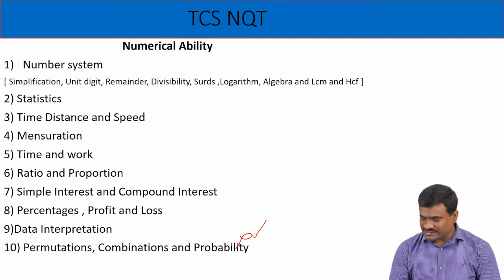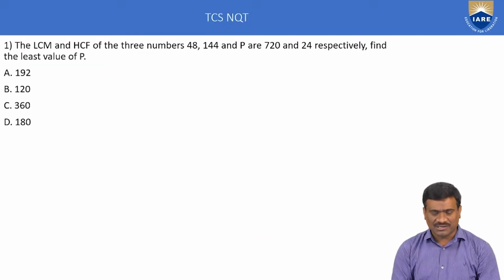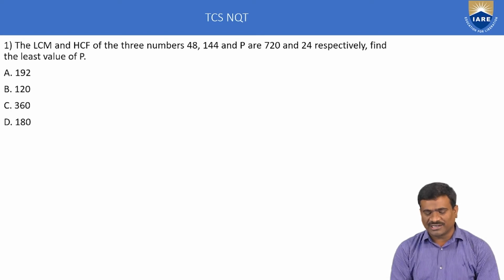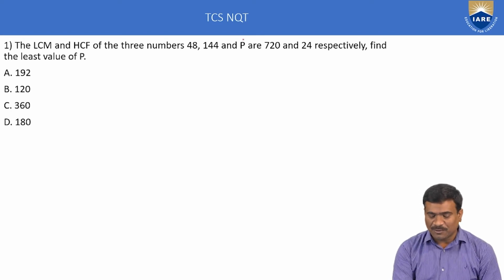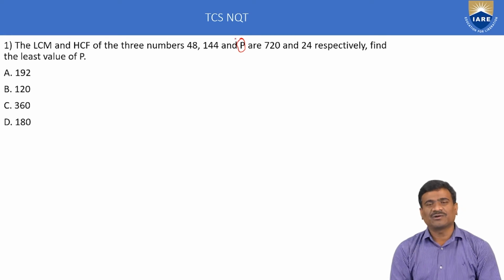Okay, right. In the next paper number 3, numerical ability section, the first example belongs to LCM and HCF. Question number 1: the LCM and HCF of the three numbers 48, 144 and P, where P is a variable, are 720 and 24 respectively. Find the least value of P. This problem belongs to number theory, subtopic LCM and HCF.